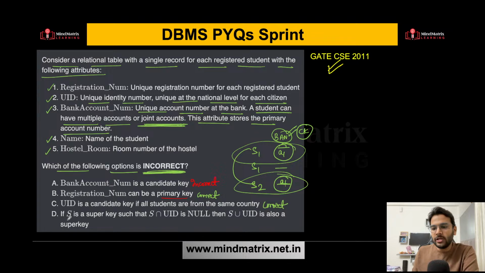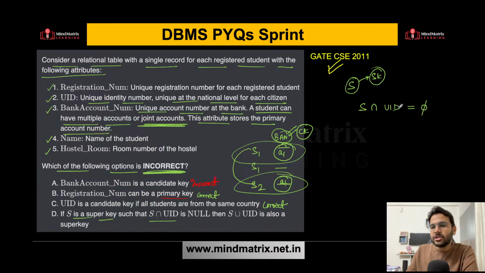What about option D here? If S is a super key such that S intersection UID is null, then S union UID is also a super key. So let's try to understand what it is saying. S is a super key. They have given you that S is a super key, and they are saying that the intersection of S and UID is null. That means the intersection is phi.